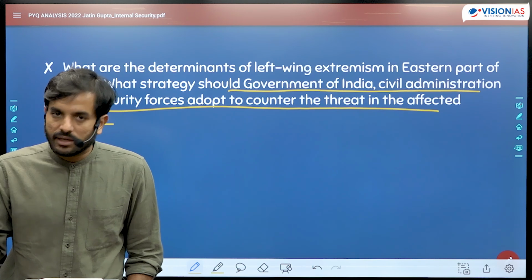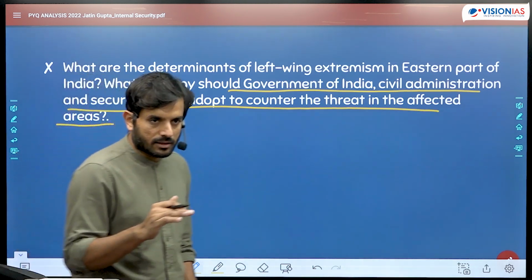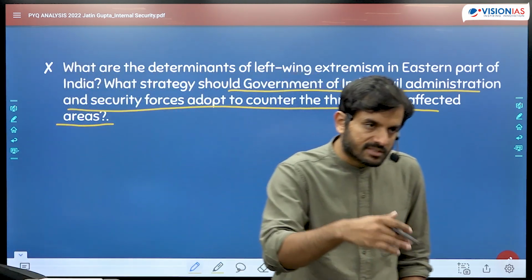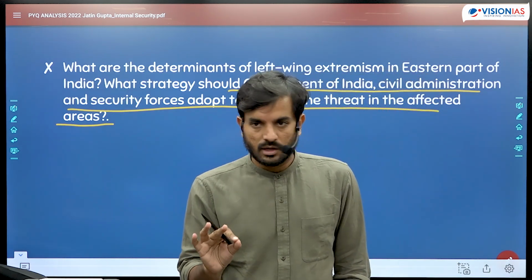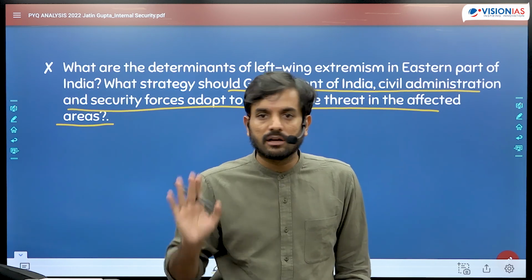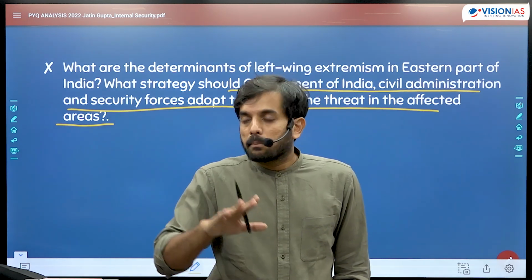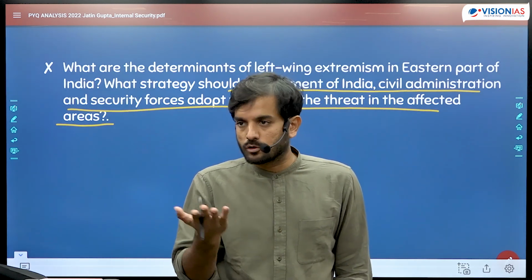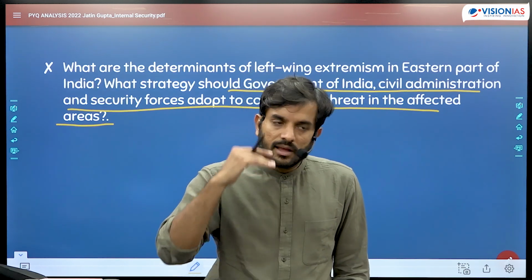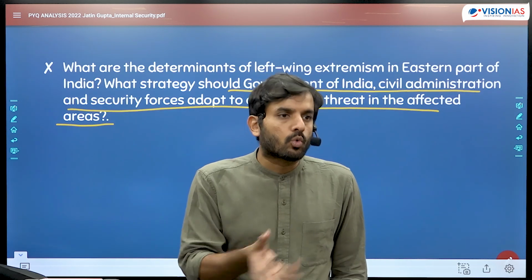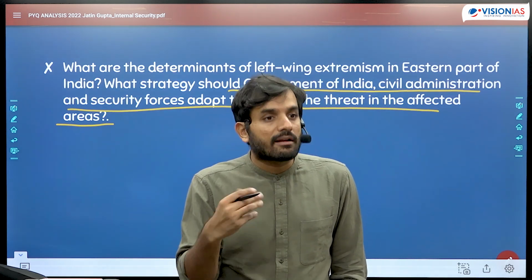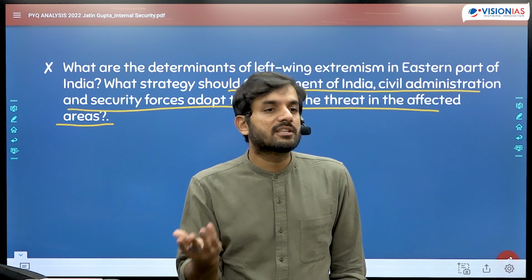Multi-layered को देखने का एक और तरीका है that some steps should be taken at the national level, where all the states and the center come together on various policy issues, that what should be our overall policy to deal with Naxalism. Not just that, but even at the level of the security forces, what should be our approach. Then again, you may look at it that at the state level, how the states need to coordinate with each other, especially on the developmental front, in order to address the problems of Naxalism.